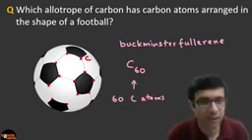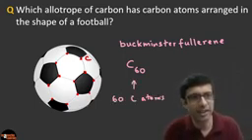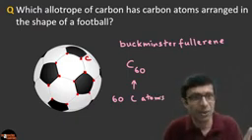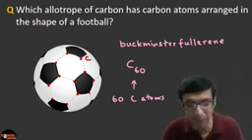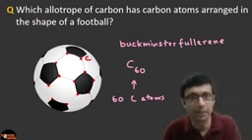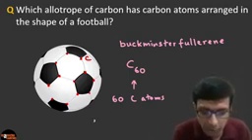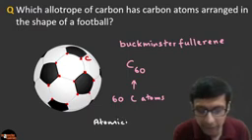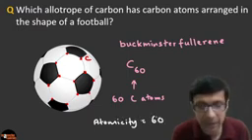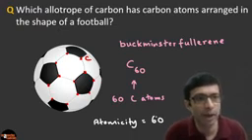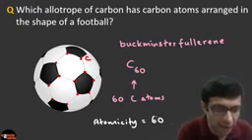Excellent, guys. So what is the atomicity of carbon in this case? And please note the spelling carefully: Buckminster, not minister. Sometimes we misspell it as minister. It's Buckminster fullerene. And what is the atomicity of carbon here? The atomicity of carbon will be 60, because one molecule has 60 carbon atoms. Fantastic. I see Samyak has the correct answer. Very good. Chandan Kumar Mandal, excellent. Ayush Pandey has also written 60. Absolutely the correct answer. Badrish, very good. All right. Next question.